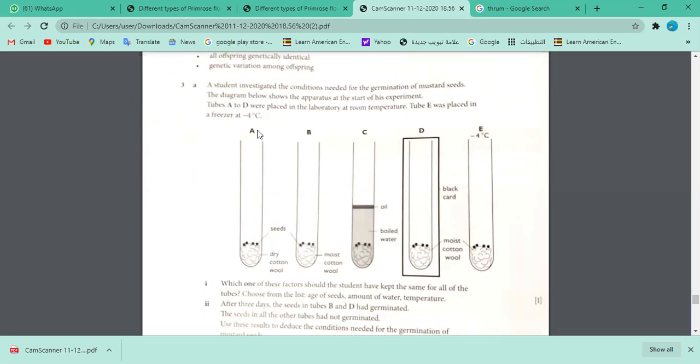First of all, how many tubes are in sequence, A to E, right? And then what is there inside? Inside are seeds, okay? And there's cotton. This is moist cotton, and the seeds are the same. So all have seeds and cotton. The only thing is, this is moist, this is dry, okay? So this way you have to analyze the whole experiment.